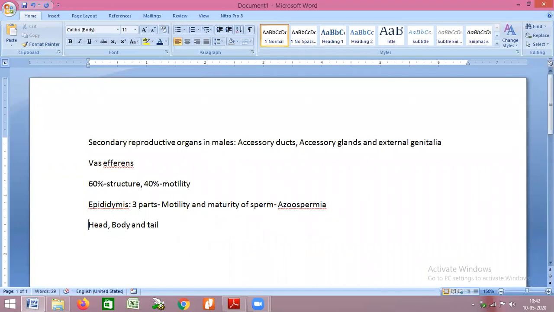Now, for board exams, if you remember that, it is sufficient. For competitive exams, the epididymis can be divided into three parts.